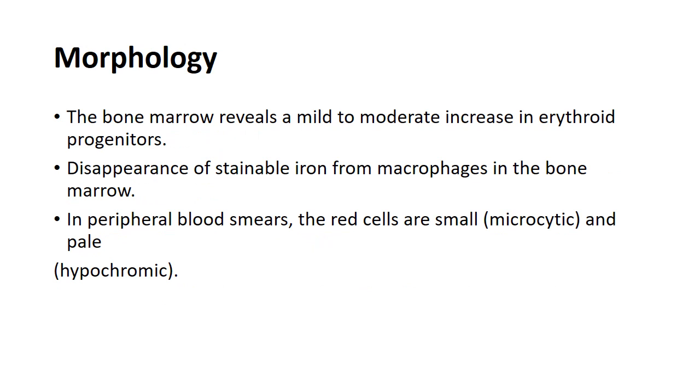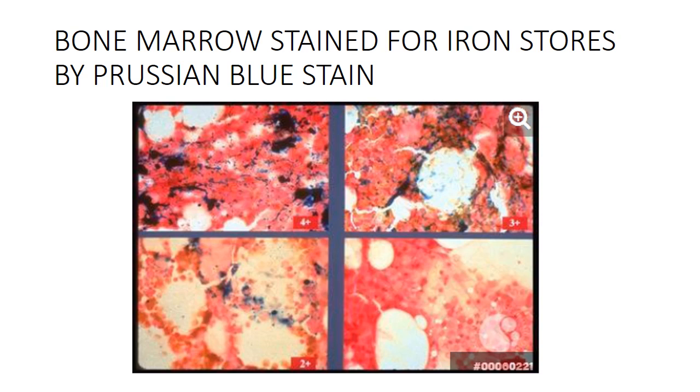The bone marrow reveals a mild to moderate increase in erythroid progenitors, and there is disappearance of stainable iron from the macrophages in the bone marrow, and the peripheral smear shows hypochromic and microcytic RBCs. Now this picture shows Prussian blue stain of bone marrow. Prussian blue stain is done for iron.